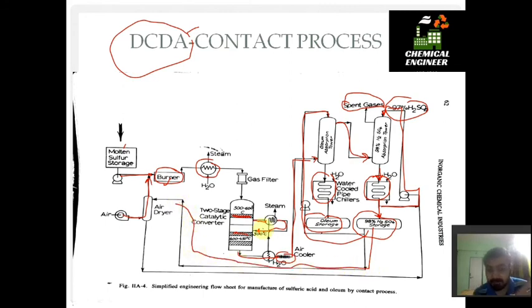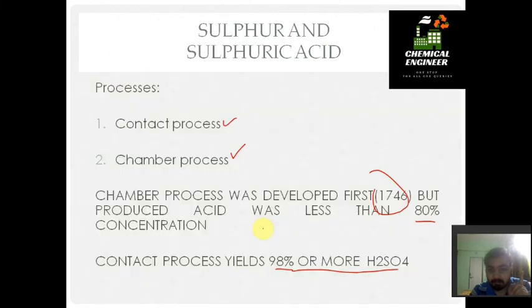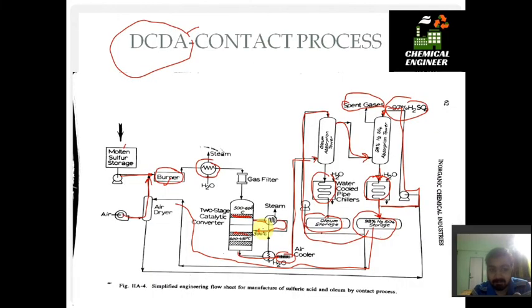As we have discussed for the air dryer, this H2SO4 is also a dehydrating agent. So it will dry the air if any water is present in the air. That is why we are counter currently drying the air first, and this is again sent to the H2SO4 absorption tower.